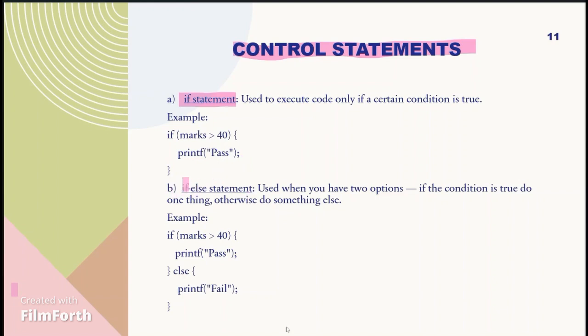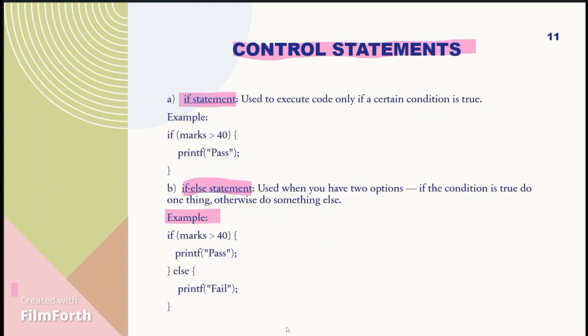Next, if else. The if else statement is used to execute one block if a condition is true and another block if the condition is false. It is used when we have two options. If the condition is true, it does one thing. Otherwise, it does something else.